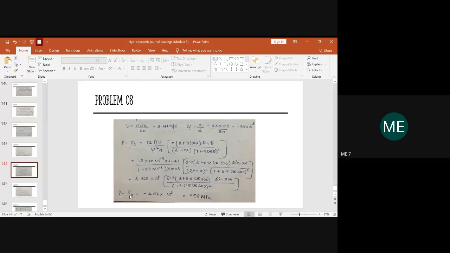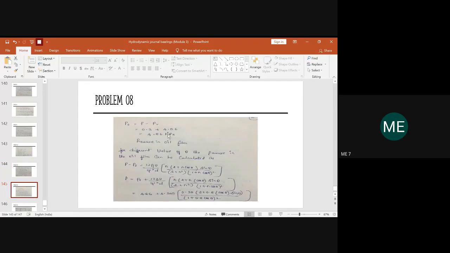And then you will get the pressure difference value, which is P minus P naught is equal to something. After you get that value, the same equation, I have told you, P naught is equal to P minus PR. So you will come to know what is the pressure in the oil film.